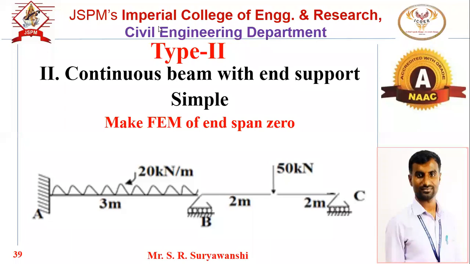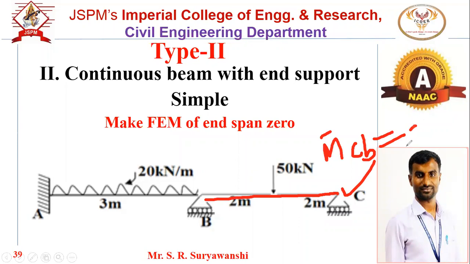What we have to do? We have to make the adjustment or the correction. And for which member we have to make the correction? For the end span. Okay. Means for M bar CB, not for M bar BC. Because MCB is the final end moment of support C. So that's why M bar CB we have to make as 0.